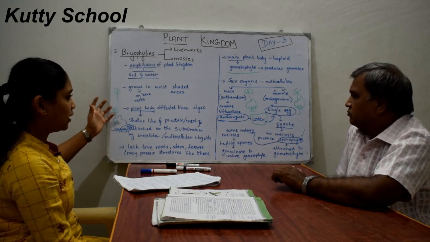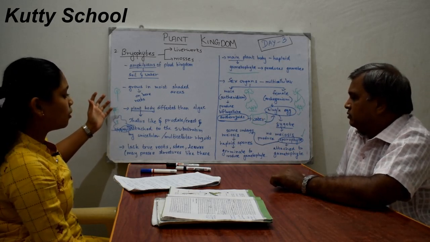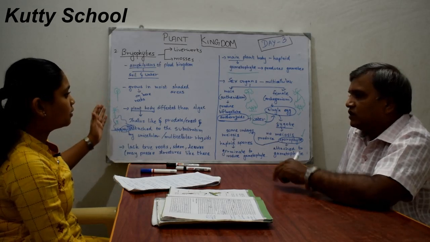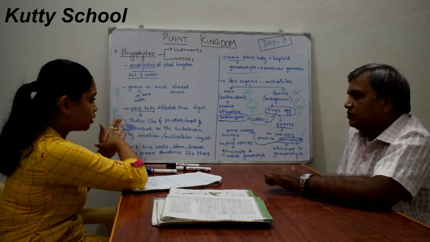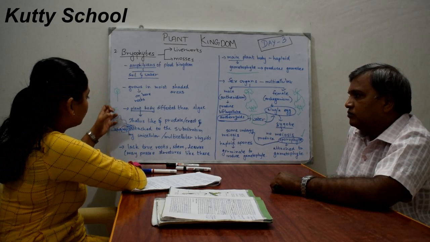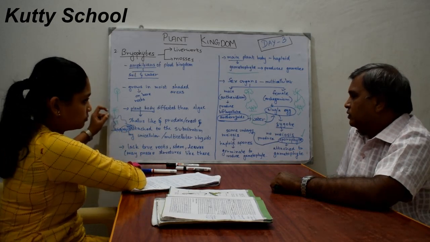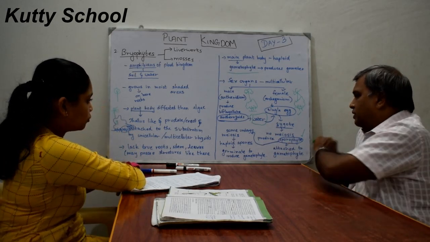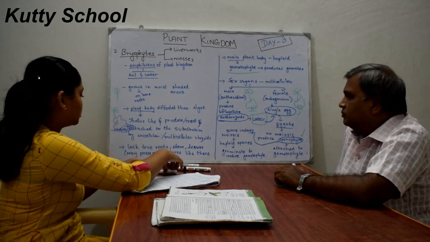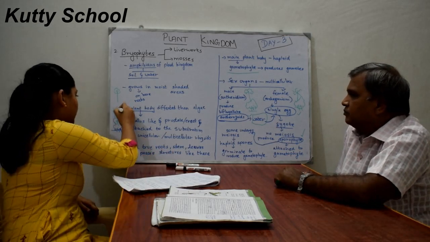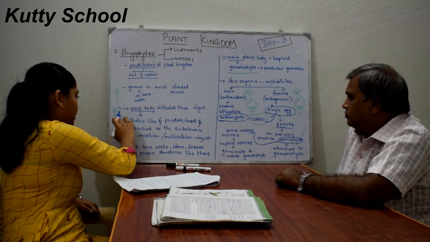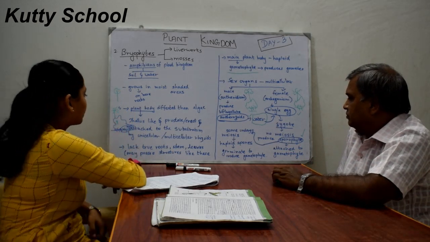Initially it does not divide, and they fuse together and form the sporophyte. This structure is known as the sporophyte, and this is the gametophyte. The sporophyte is attached to the gametophyte.